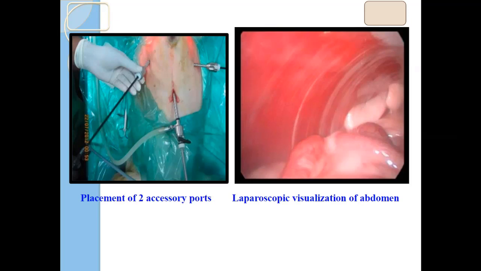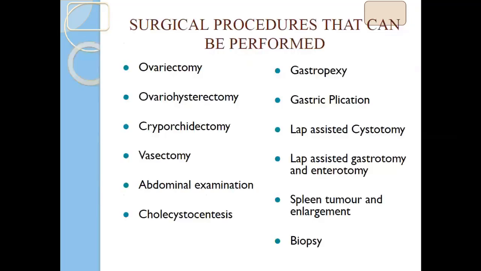Surgical procedures that can be performed: ovariectomy, cryptorchidectomy, where retained testicles can be removed comfortably compared to the conventional method. Vasectomy, abdominal examination, cholecystectomy, gastropexy, gastric plication, lap-assisted cystotomy, cystotomy by laparoscopy, lap-assisted gastrotomy, enterotomy, removal of spleen tumor, collection of biopsy of spleen, liver, kidney, and other organs.